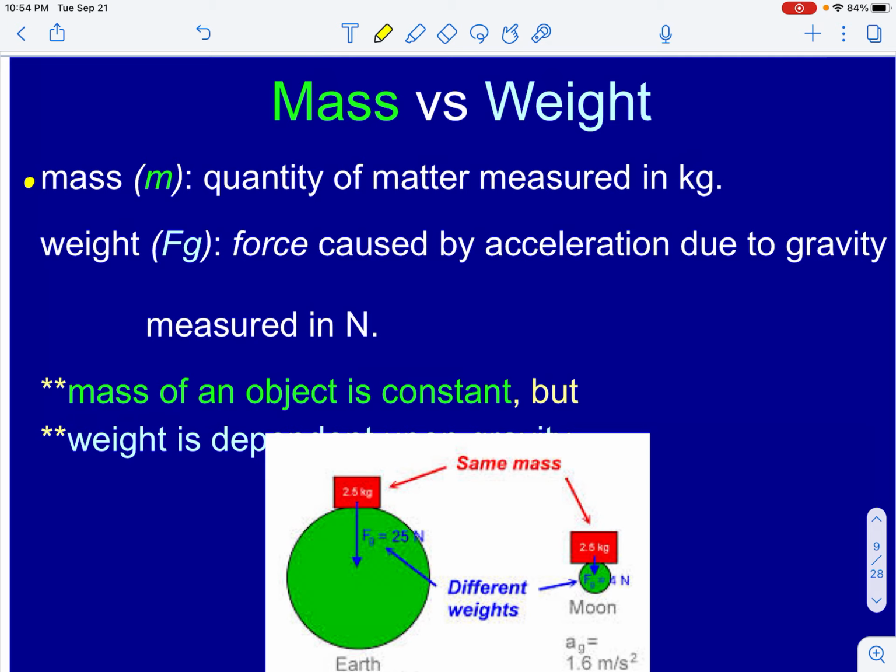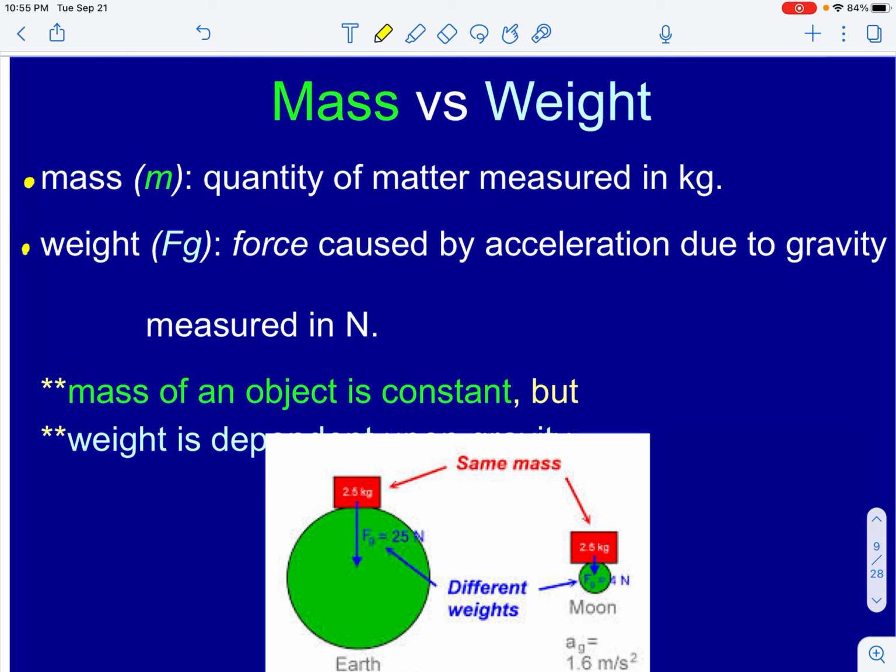Whenever we talk about mass, we're not actually counting atoms, but it's a form of quantifying how much matter is needed to construct that thing. Mass is going to be measured in kilograms, and we're going to use the lowercase letter m to represent mass in our equations.